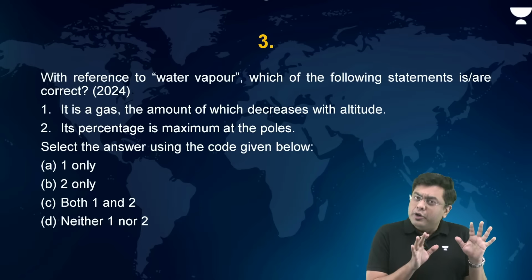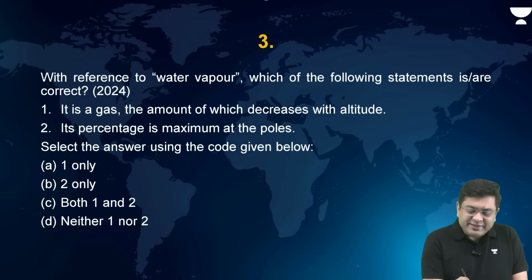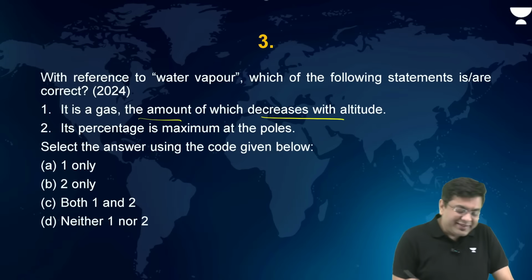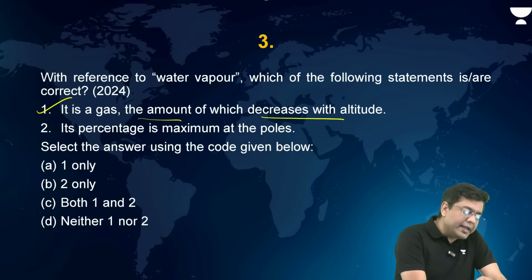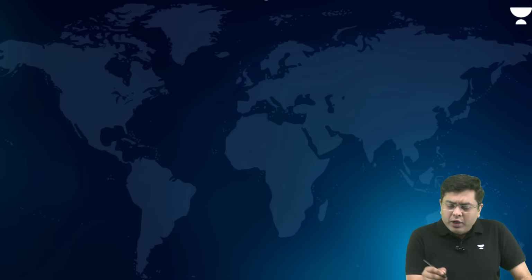So that is where the troposphere will consist of the majority of the water vapor. So it is a gas, the amount of which decreases with altitude. This is correct. Its percentage is maximum at the poles. This is incorrect. Why?